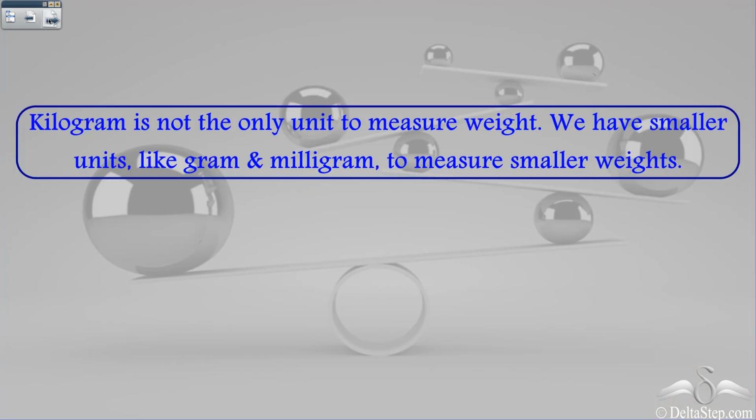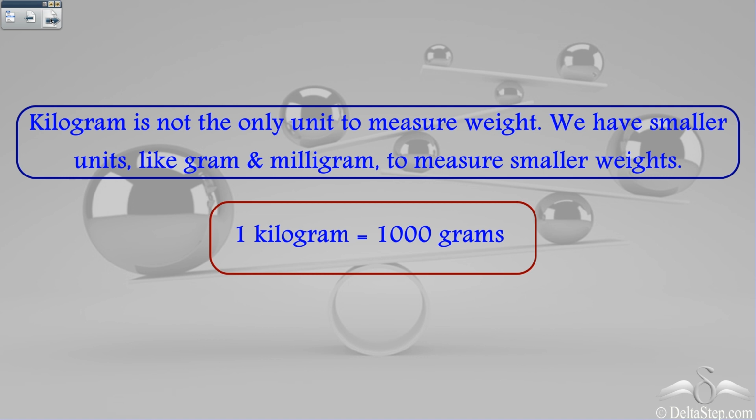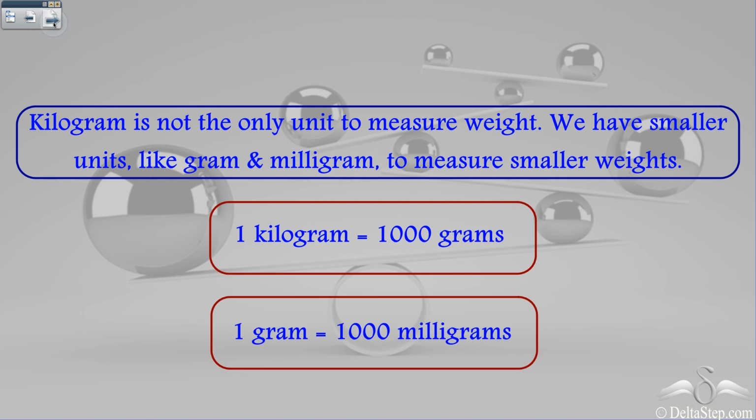So you see, kilogram is not the only unit to measure weight. We have smaller units like gram and milligram to measure smaller weights. So 1 kilogram is equal to 1000 grams, and 1 gram is further divided into 1000 equal parts, and we get 1 milligram. So 1 gram is equal to 1000 milligrams. So 1 kilogram is equal to 1000 grams, and 1 gram is equal to 1000 milligrams.